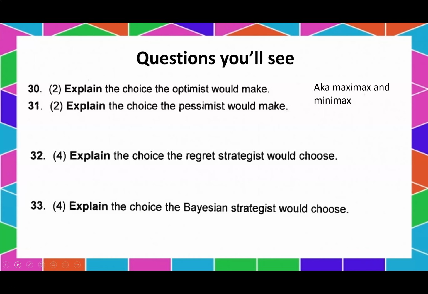It says, explain the choice that the optimist would make. Explain the choice that the pessimist would make. Explain the choice that the regret strategist would choose, and explain the choice that the Bayesian strategist would choose. It's totally fine if you get the same answer for all of these or a different answer for all of these, because these strategists value different things.